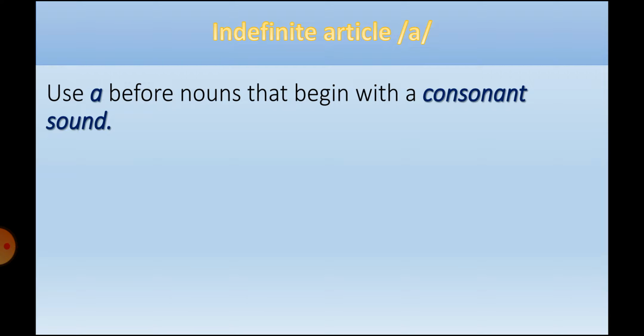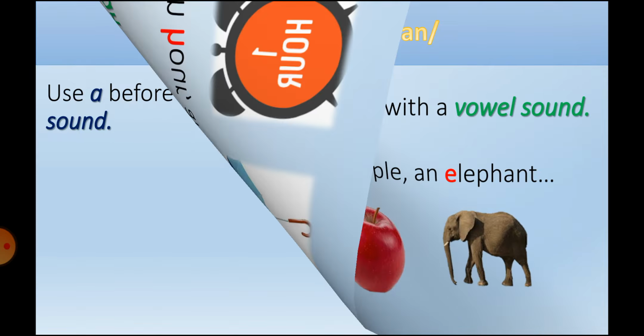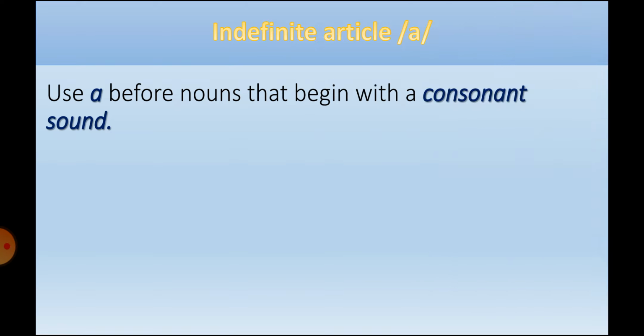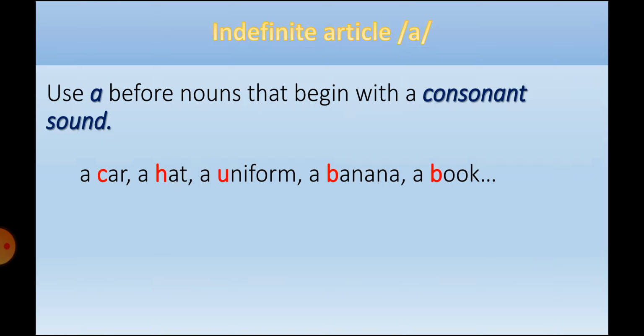Indefinite article a. Use a before nouns that begin with a consonant sound. An is for vowel sounds, but a is for consonant sounds. For example, I have a car. It starts with k, not a, so I use a.